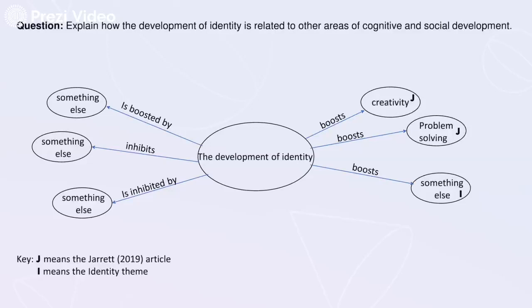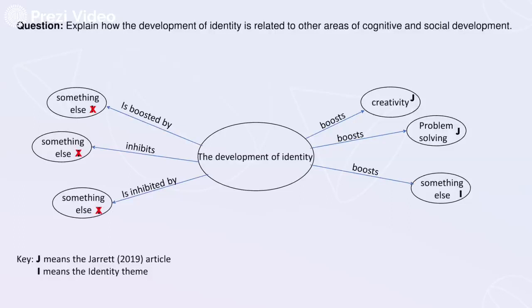But what we need to do now is to put in where this information comes from. What you don't want is for all of these things to come from the identity theme, so I've indicated that here by crossing those through. They can't all be from the identity theme. You need to look at one other theme. It's not a guessing game. There isn't one theme that is perfect for this and the other themes are no good. There's material you'll find in any of the themes.